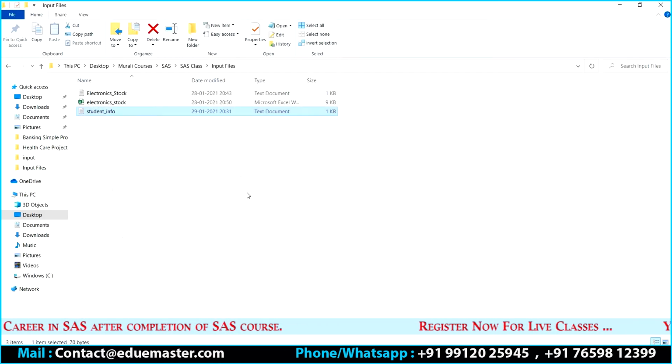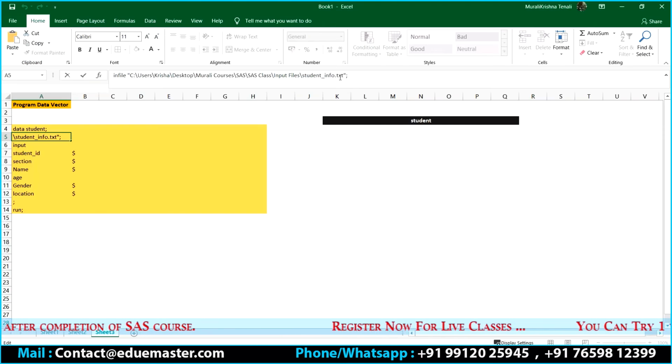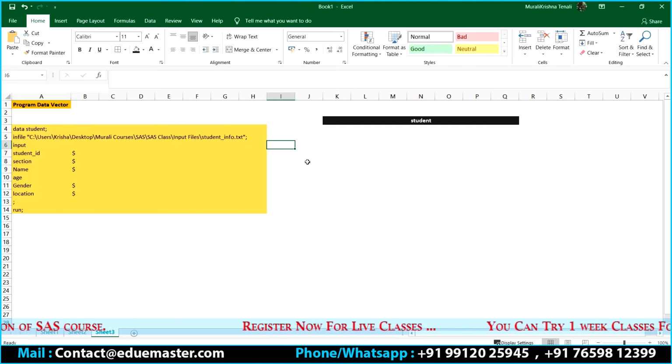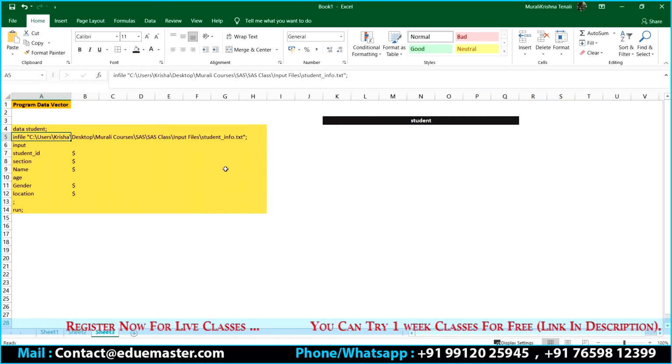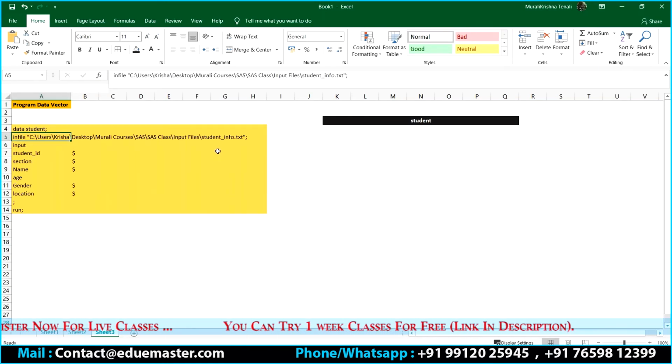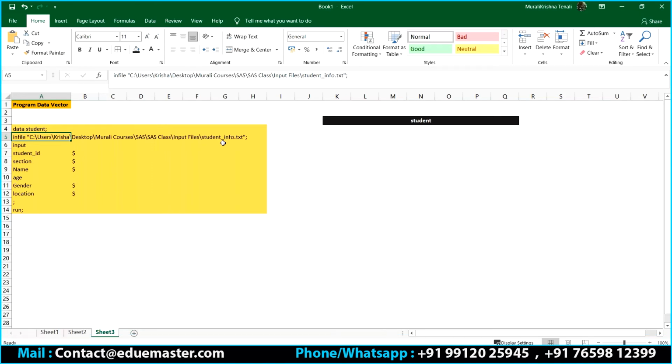So whatever the user has mentioned, the same file exists there. So no issues. If the file does not exist, it will say that I don't have a file. Is that clear? The infile statement says what my input file is. So SAS is going to check whether the input file is present or not. If present, no issues. If it is not, it is going to throw an error.